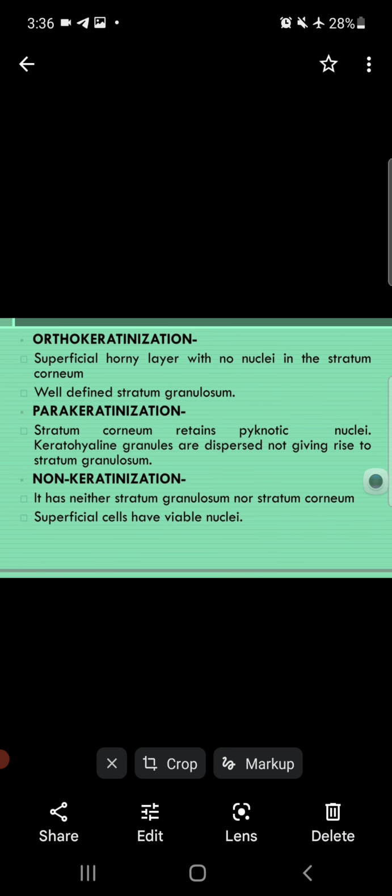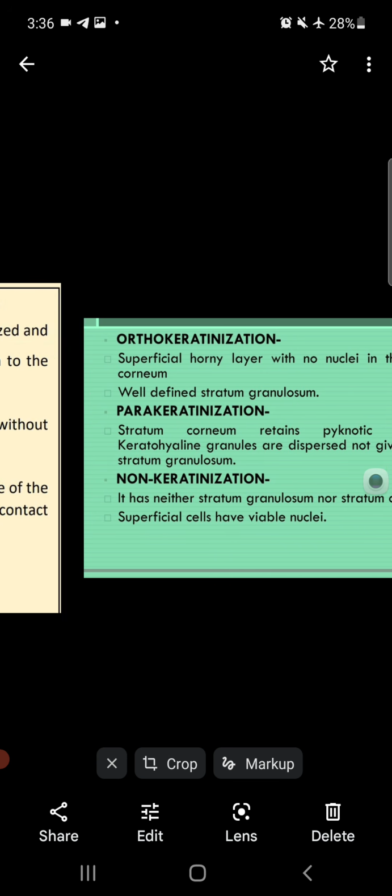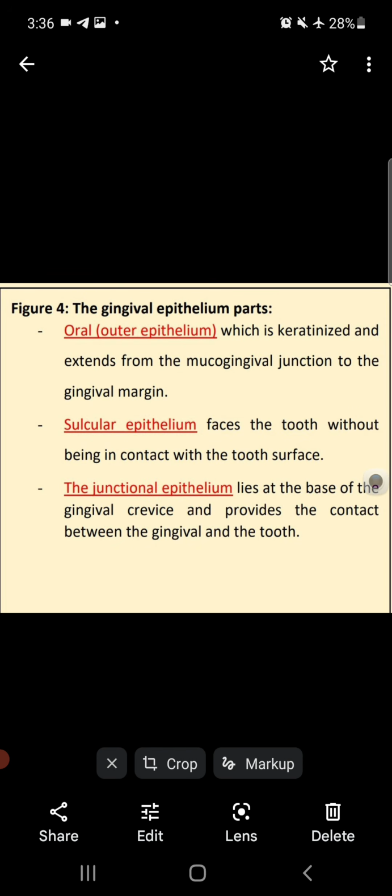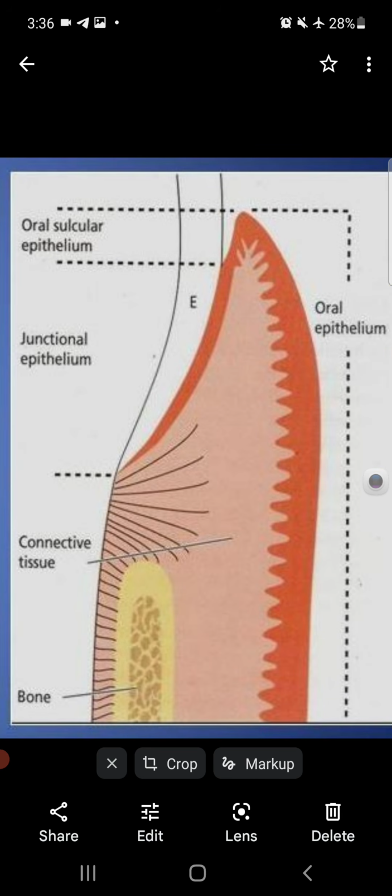In orthokeratinization, the top layer has no nuclei, but in parakeratinization, the top layer has pyknotic nuclei, and the third layer is absent. Now come to the gingival epithelium parts. There are three parts of gingival epithelium. Look at this diagram.